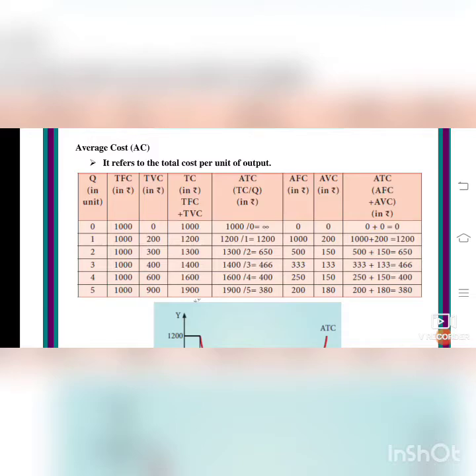You see the 6th and 7th columns. 0 plus 0, 0. 1000 plus 200, 1200. 500 plus 150, 650. 333 plus 133, 466. 250 plus 150, 400. 200 plus 180, 380. So we have found all the columns. Whatever is needed, we have found.